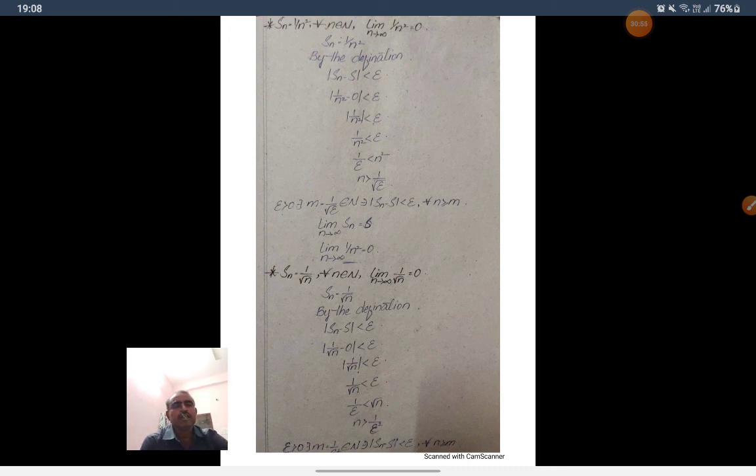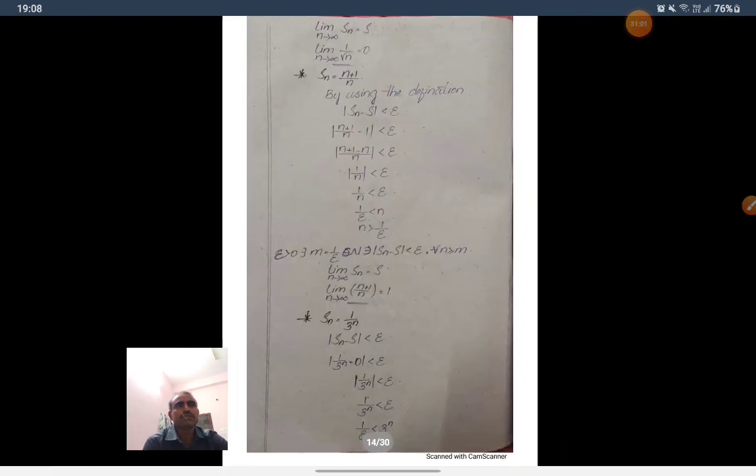In the same way, Sn is equal to 1 by root n for all n belongs to N. Limit n tends to infinity of 1 by root n is equal to 0.